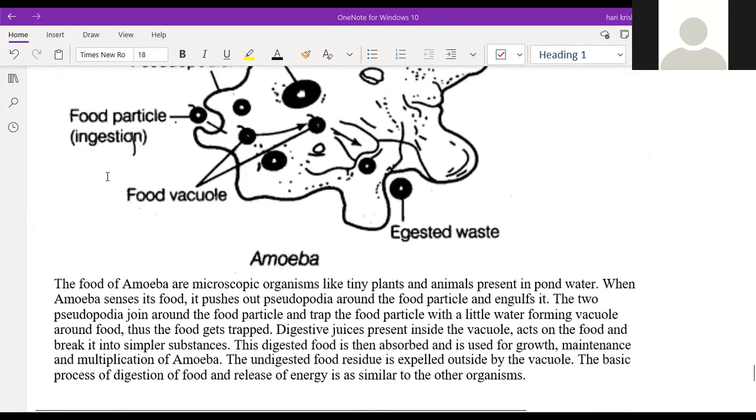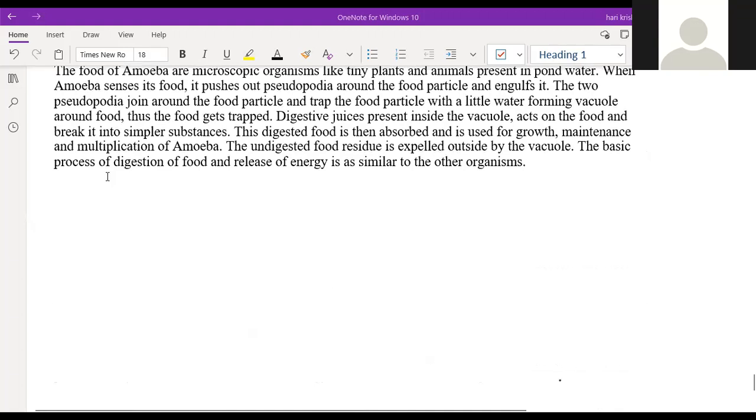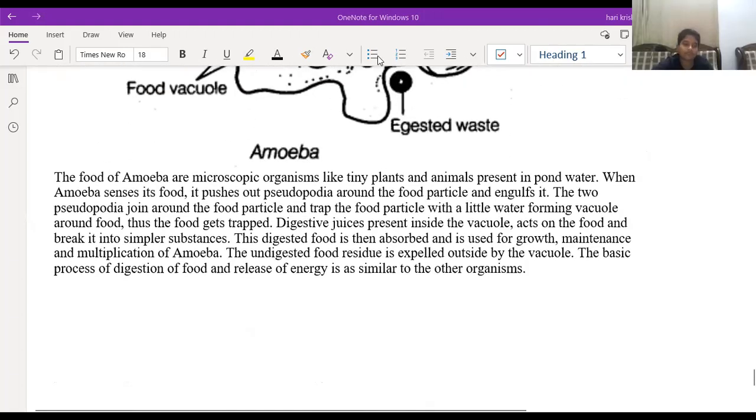No, sir. Sir, can I read it? Ritvik, wait. Ishan, yes, read the next paragraph.